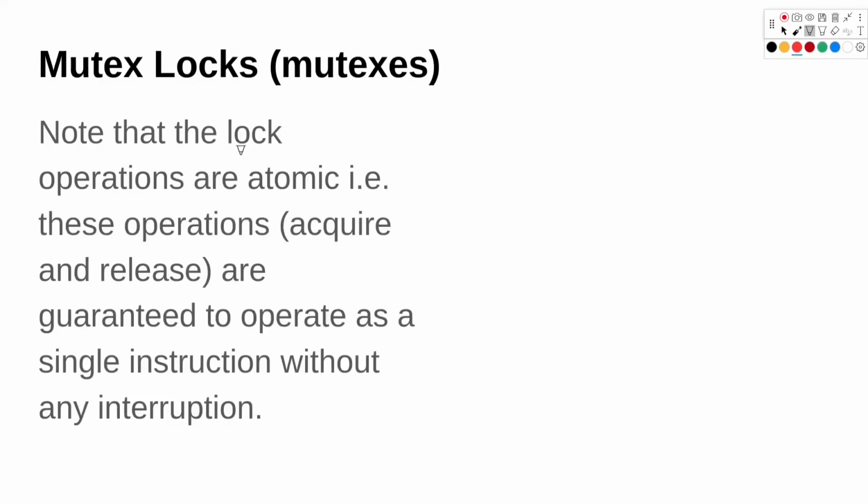And one important thing is that the lock operations should be atomic, and atomic means that these operations are completed without any interruption. So if we start executing some operation, we won't have a middle state where it is partly done. We will look at what atomic means once we look at the code.